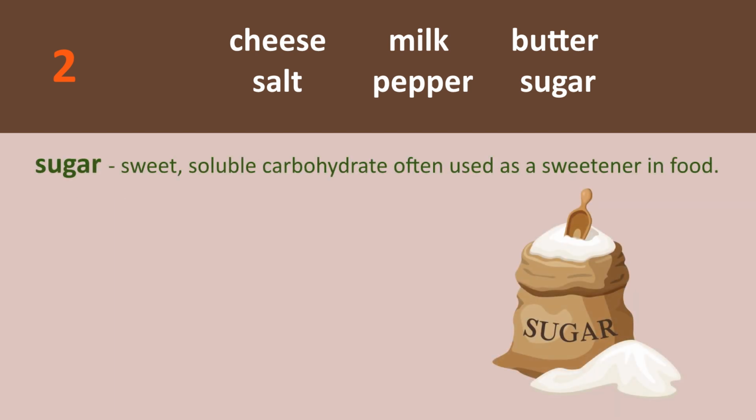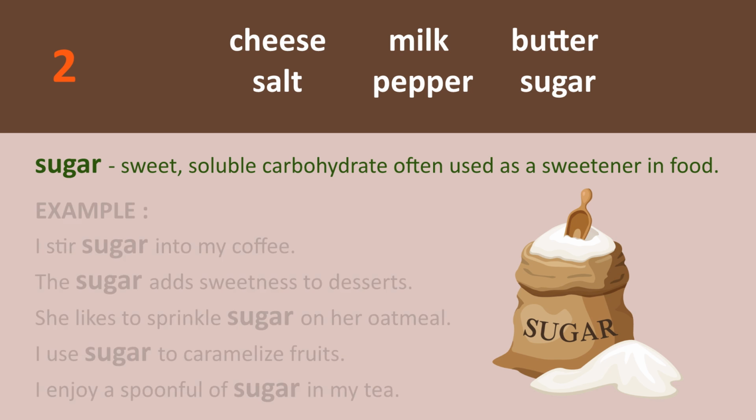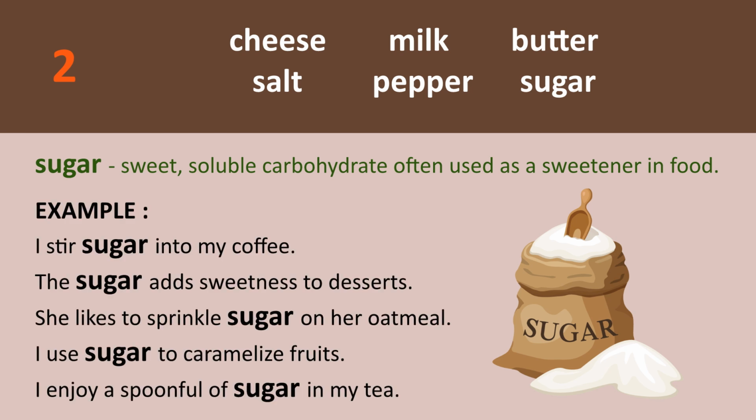Sugar. Sweet, soluble carbohydrate, often used as a sweetener in food. Example: I stir sugar into my coffee. The sugar adds sweetness to desserts.